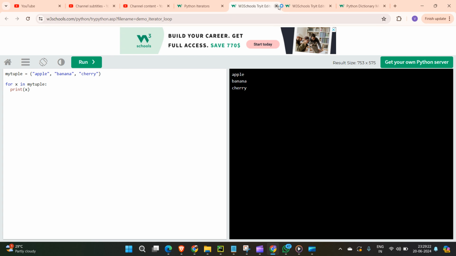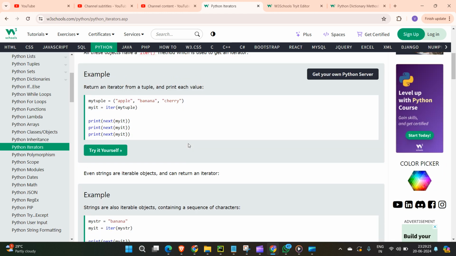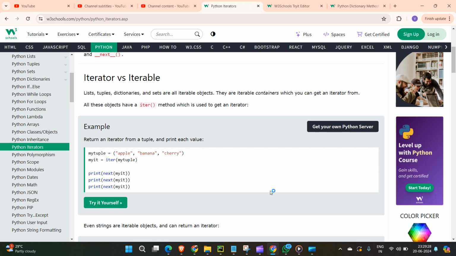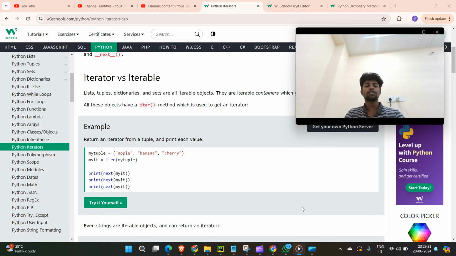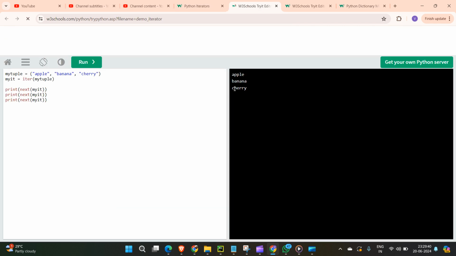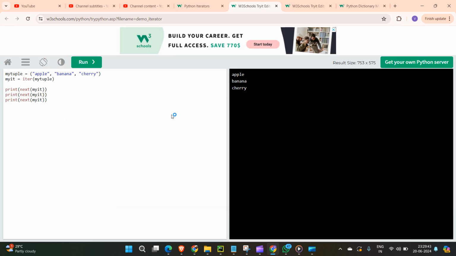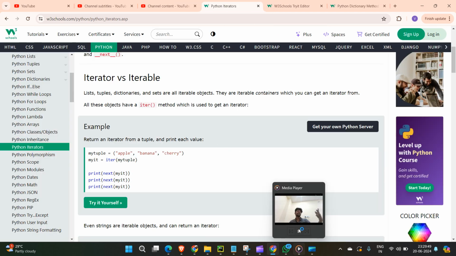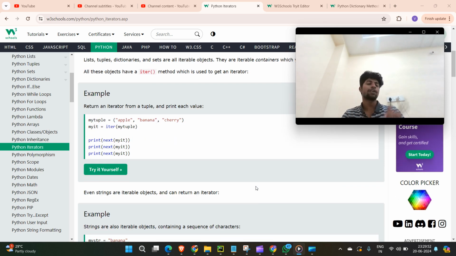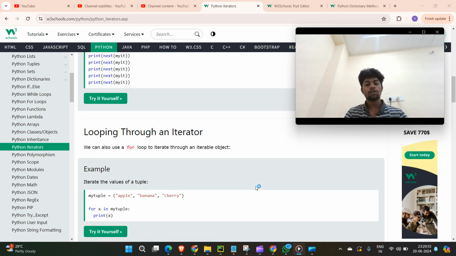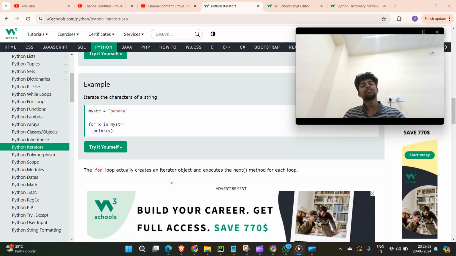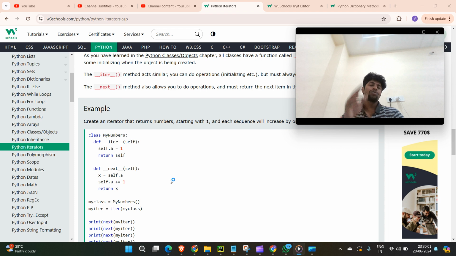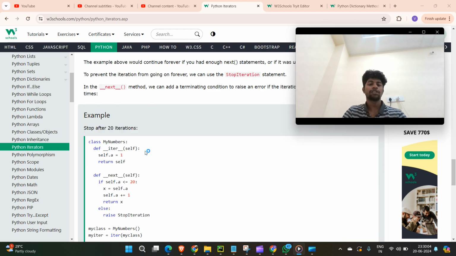You already know. In the same way, iter means it will give the next iteration. If you pass iter of my tuple, then myit has this property. Then if you use the next keyword on myit, first it will give apple, next it will give banana, next it will give cherry. So this is the sequence, guys. Instead of using the for loop, they're using this method. That's the advantage. Without using iter and next, you can simply use the for loop and execute that. That's why I showed you the for loop example. So the same concept, you don't need to worry much. Iter and next are just to get the next element, the next sequence. For that purpose, they use this.